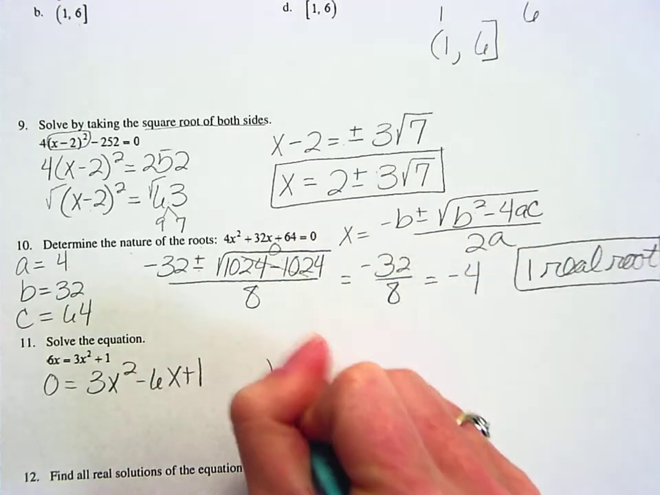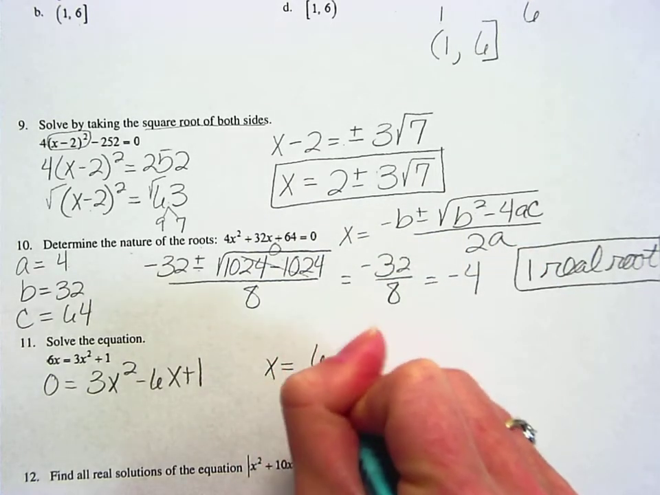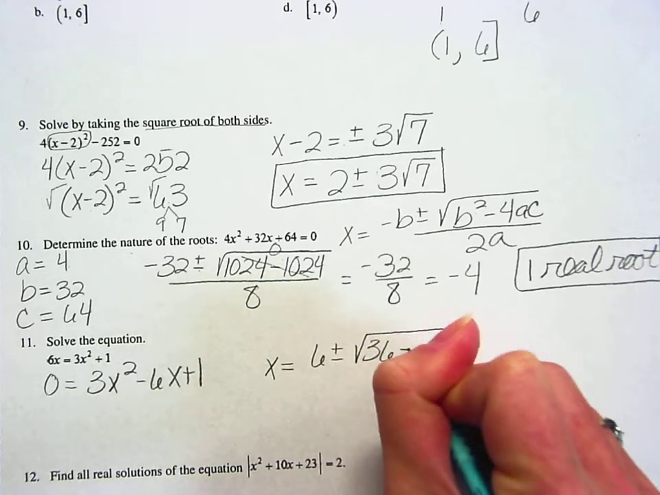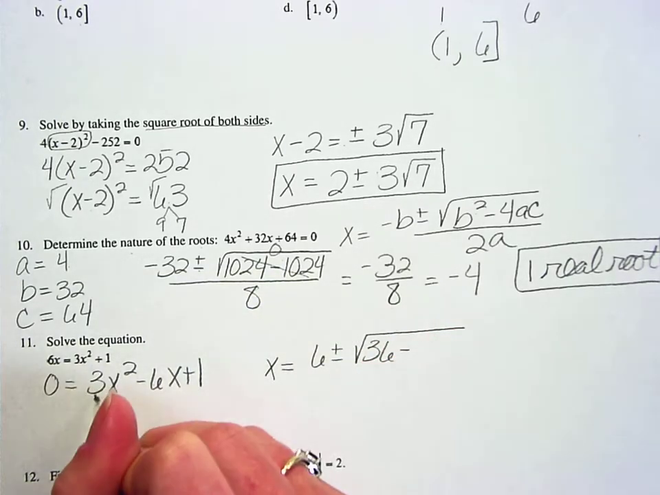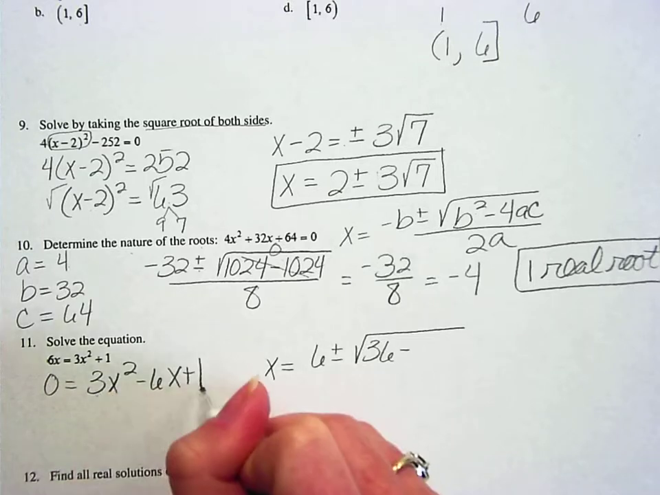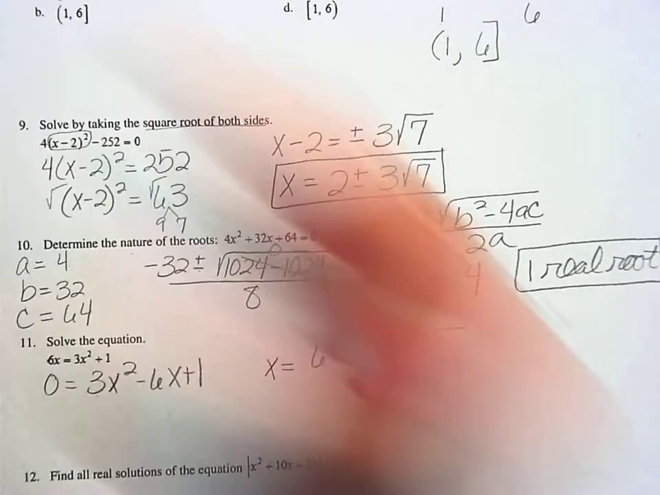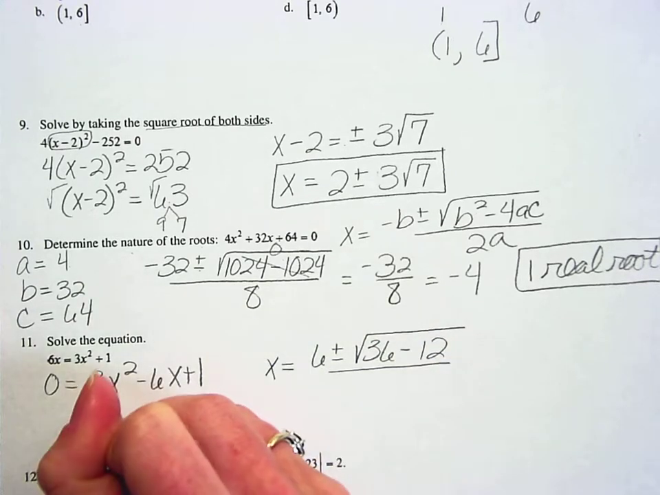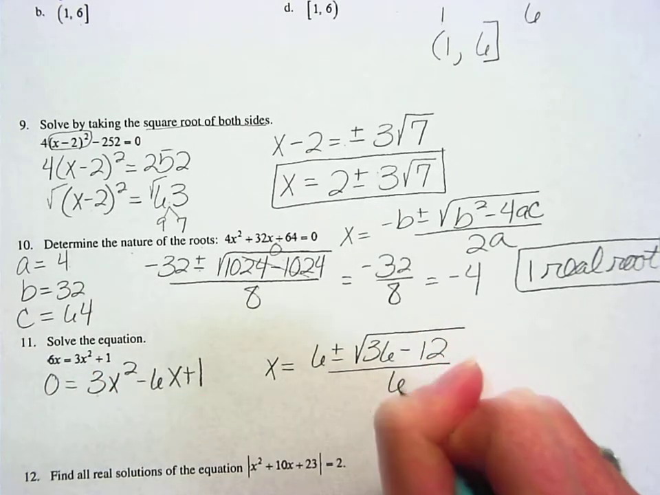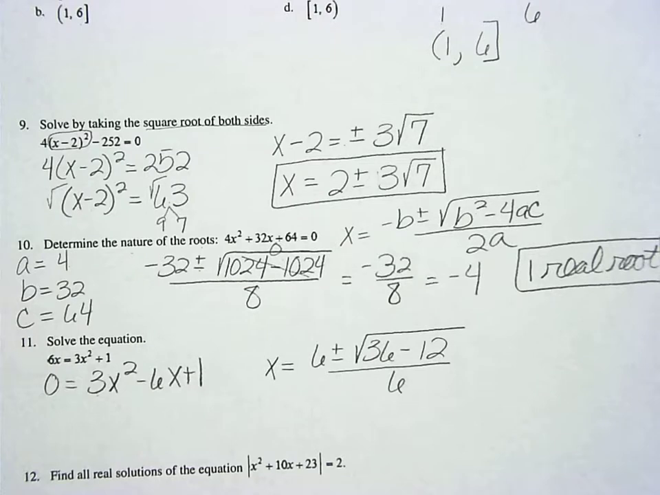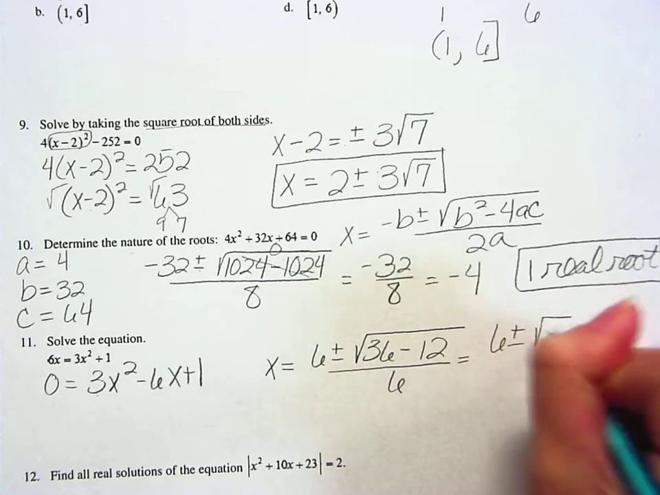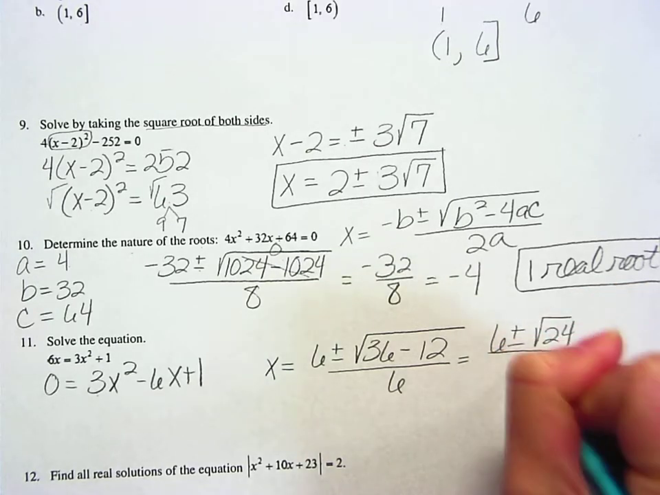Same thing as up here. So x equals negative b plus or minus the square root of b squared minus 4ac, so 4 times a is going to be 12, times c is still going to give me 12, so 12 underneath there. And then all divided by 2 times a, so 2 times 3 is going to give me 6. Let's put some of that together. That's going to give me 6 plus or minus the square root of 24, also divided by 6.